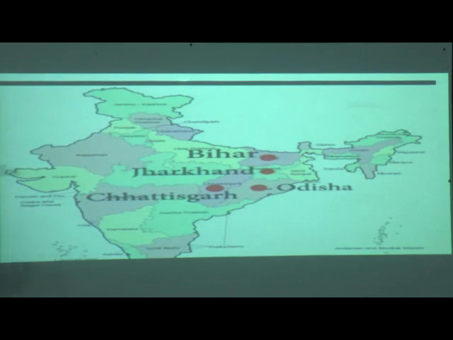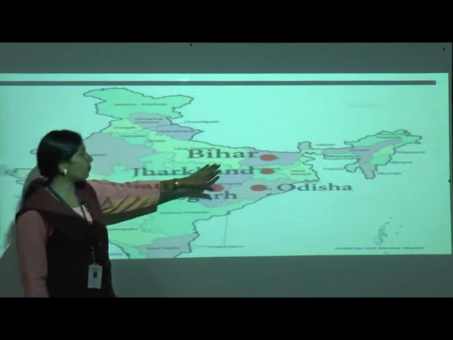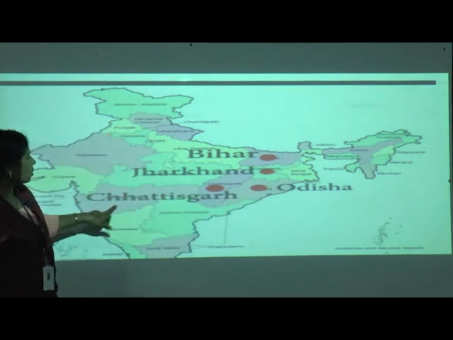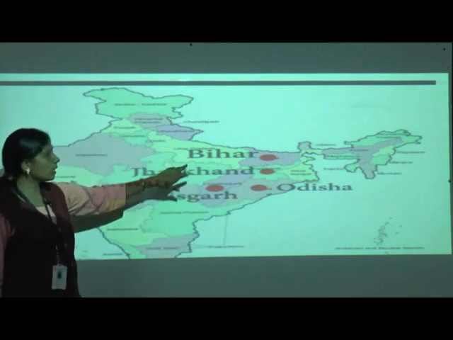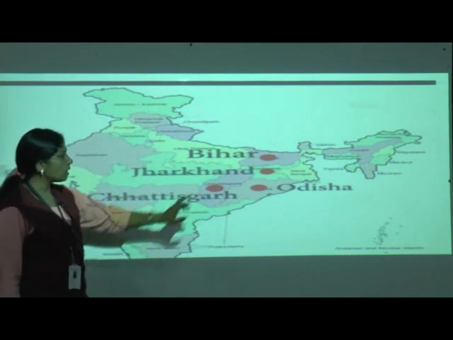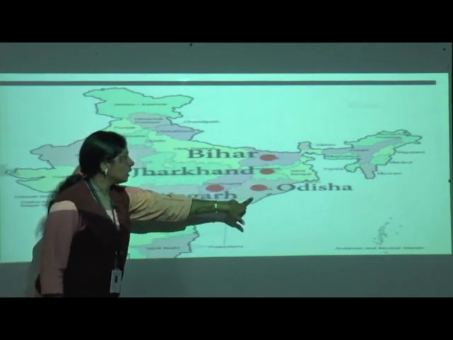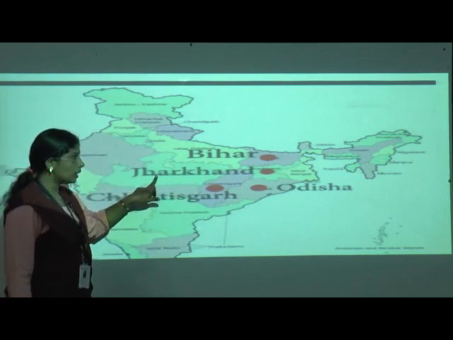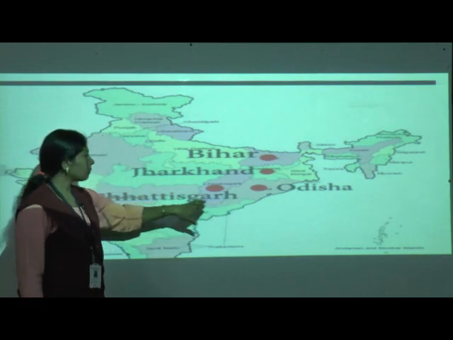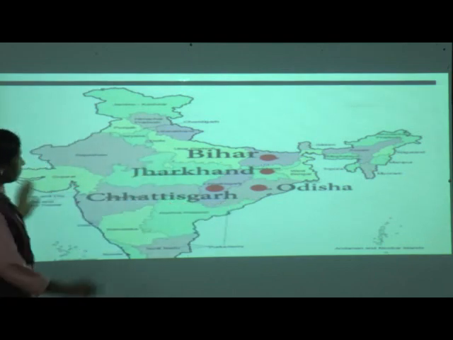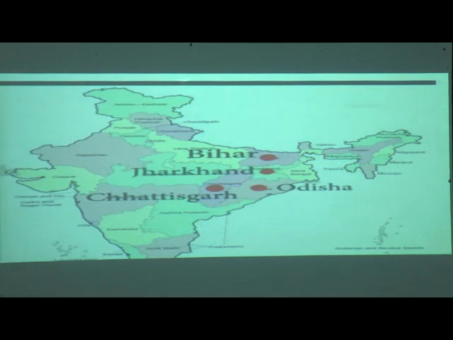So let us see here. This is a map where we have the Chota Nagpur Plateau, Bihar, Jharkhand, Odisha and Chhattisgarh. See here, Bihar is the red dot. Can you see here, children? Yes, the red dot is there, no? These are the places: Bihar, Jharkhand, Odisha, Chhattisgarh.